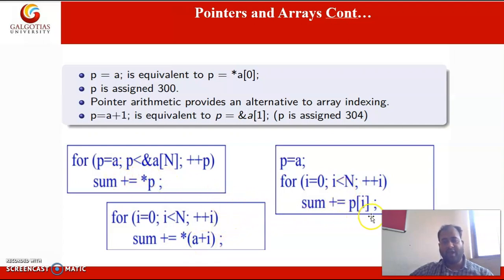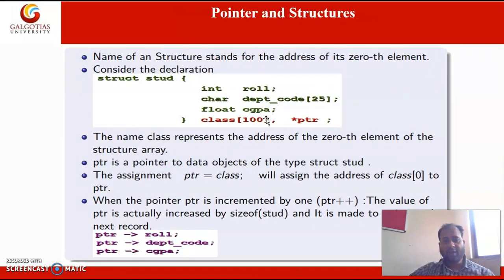So in this way we have different ways to perform operations on the arrays using the pointers. Next one is structures. We have discussed previously that we can store homogeneous data elements in the arrays, but suppose we require to store different types of elements, then structure is there.